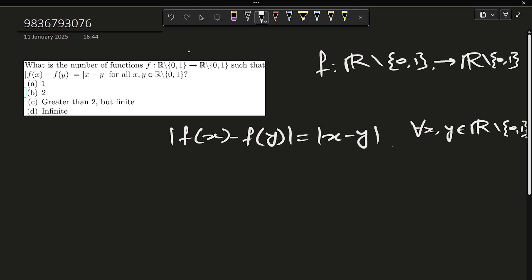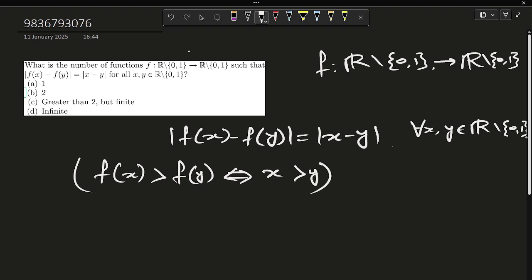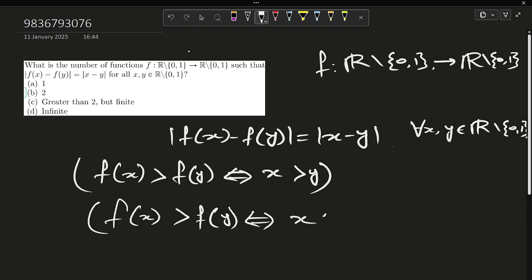Therefore, f must either preserve the relative order of x and y, that is f(x) greater than f(y) if and only if x is greater than y, or reverse the relative order.